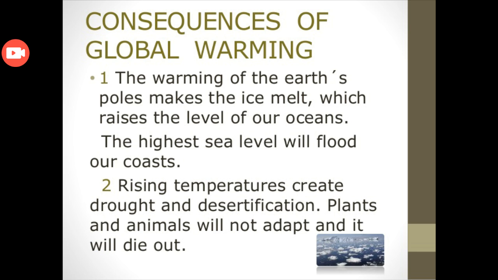Consequences of global warming means the difficulties faced due to global warming. The warming of Earth's poles makes the ice melt. The first point is that temperature will be high due to global warming. Ice will melt in the polar regions, or glaciers will melt, which raises the level of our oceans, and due to the rise in ocean levels, floods will come to our coast, and this will affect our area.